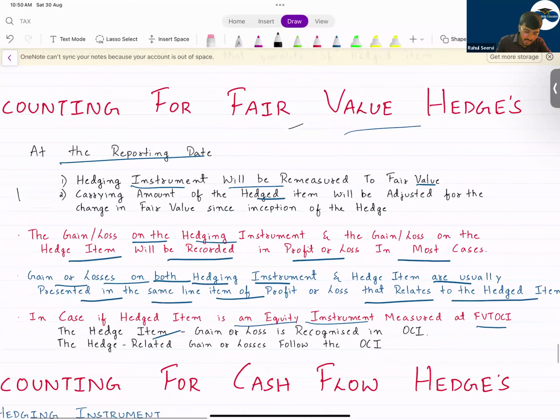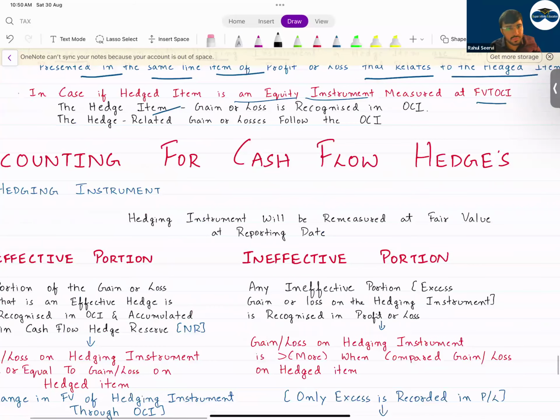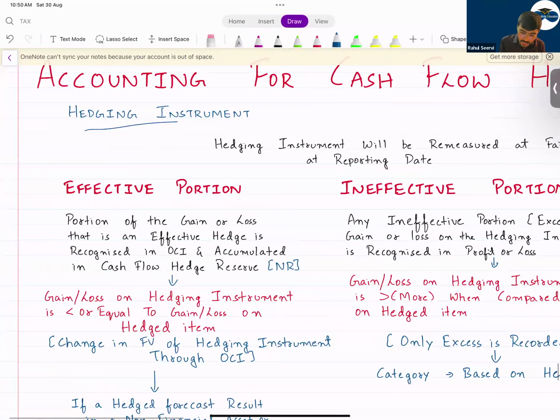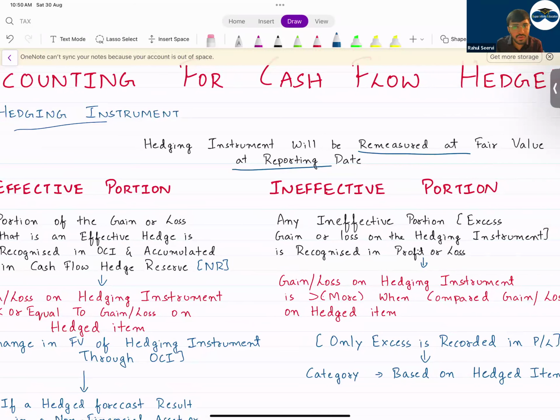Accounting for cash flow hedge. So in case of accounting for cash flow hedge, what should we do? Hedging instrument will be remeasured at fair value at reporting date. Every time, for hedge accounting or a derivative, it is held at fair value through P&L. Whatever is the difference, you have to take to P&L.